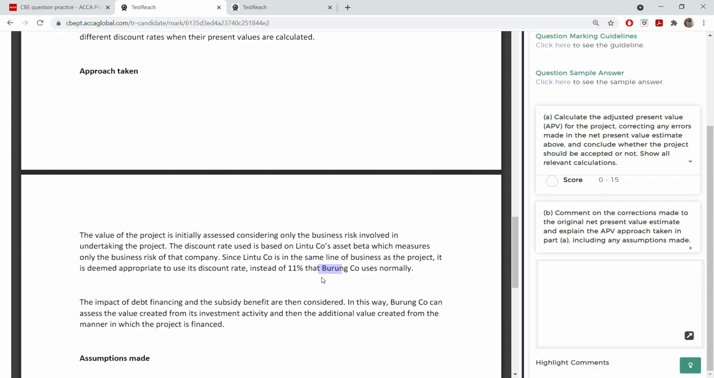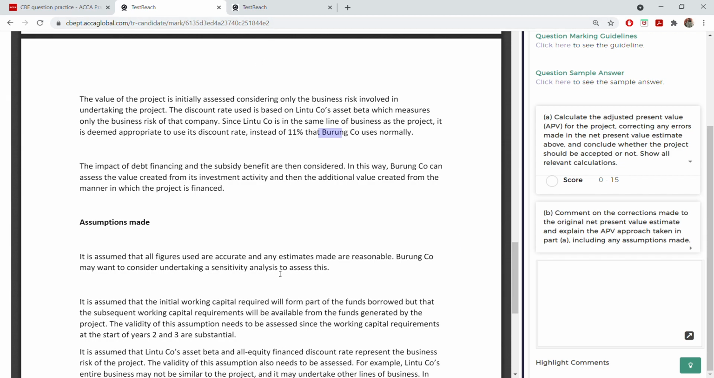Okay? That's the first. Second, under adjusted present value, you have lots of things. So there you can talk about that. The impact of debt financing and the subsidy benefit are then considered. These are the approaches you have taken. You have included the debt financing and the subsidy benefit in the consideration.